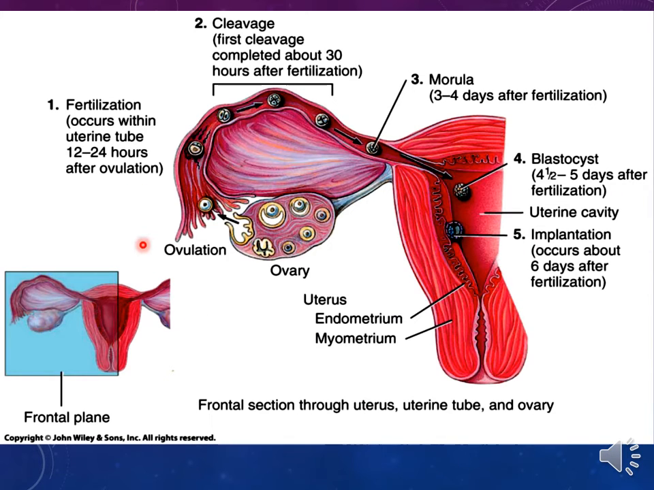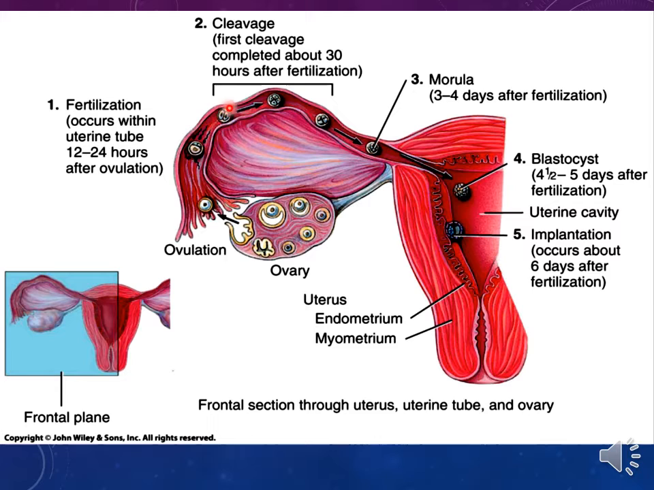Also, this figure illustrates the stages of fertilization. This is stage 1, which occurs in the uterine tube within 12 to 24 hours after ovulation. Here the ovulation occurs. This is the ovary, and this is the mature follicle, which ruptures, releasing the ovum. Then here the fertilization takes place.